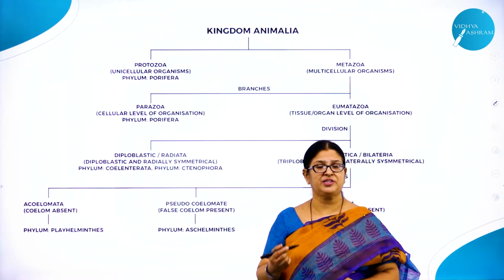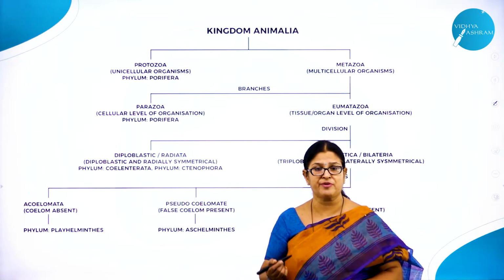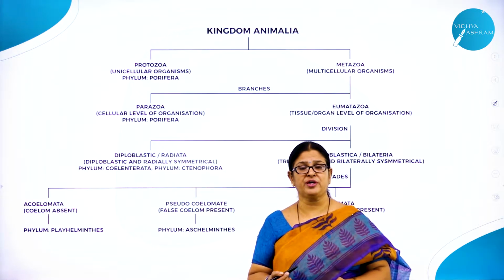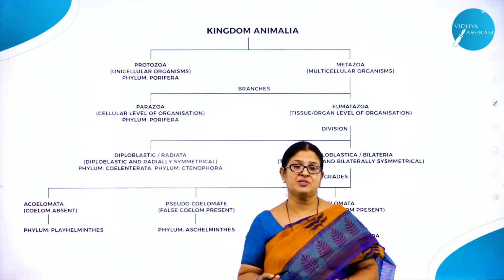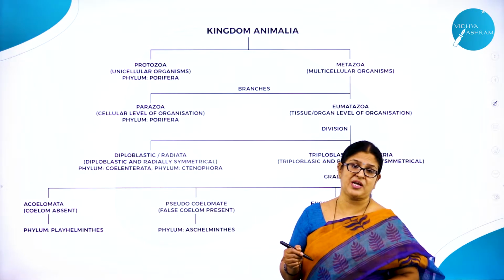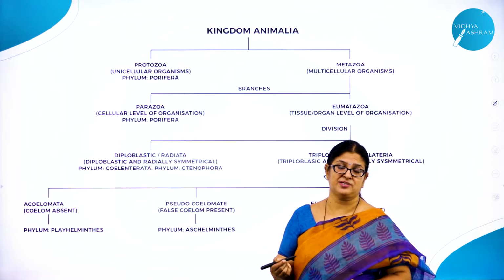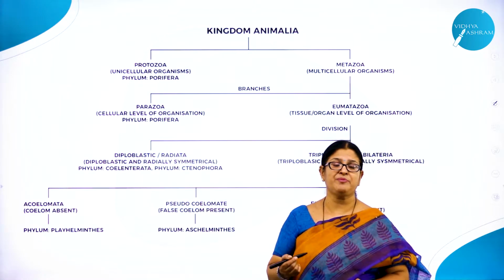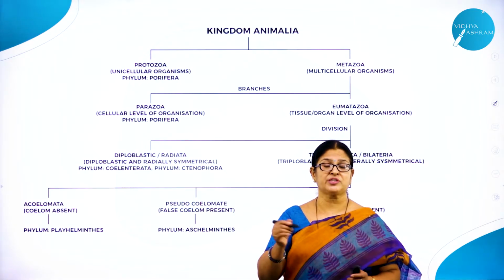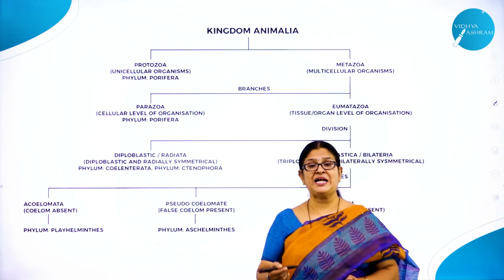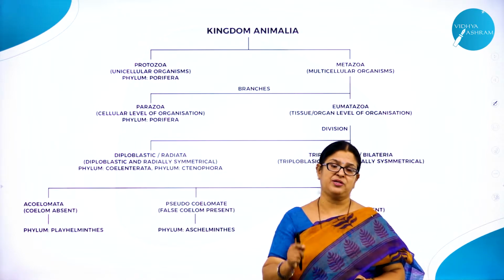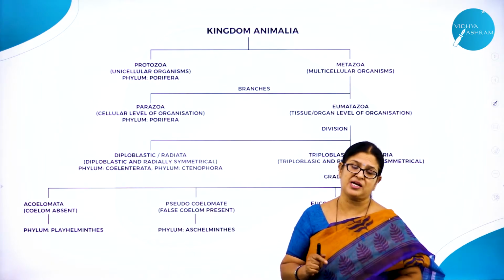Symmetry. What is symmetry? Whether you are able to cut the body of an animal into 2 equal halves or not. There are some animals where you cannot cut the body into 2 equal halves in any plane, right? Such animals are called asymmetrical. Then symmetrical animals are those where you can cut the body into 2 equal halves. But again, it is divided into 2 types: radial symmetry and bilateral symmetry. What do you mean by radial symmetry? You can cut the body of an organism into 2 equal halves in more than one plane. Bilateral symmetry means you can cut the body into 2 equal halves in only one plane. So all these were the basis for classification of animals.